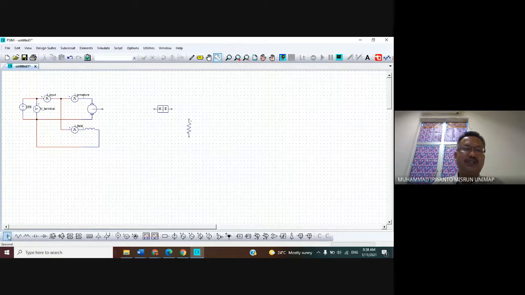And then ground. Please take the menu bar ground below here. Please place it in here like this one. Okay, and then to cut it, please click menu bar select. You can connect it by using the menu bar wire. Here to here and here to here.